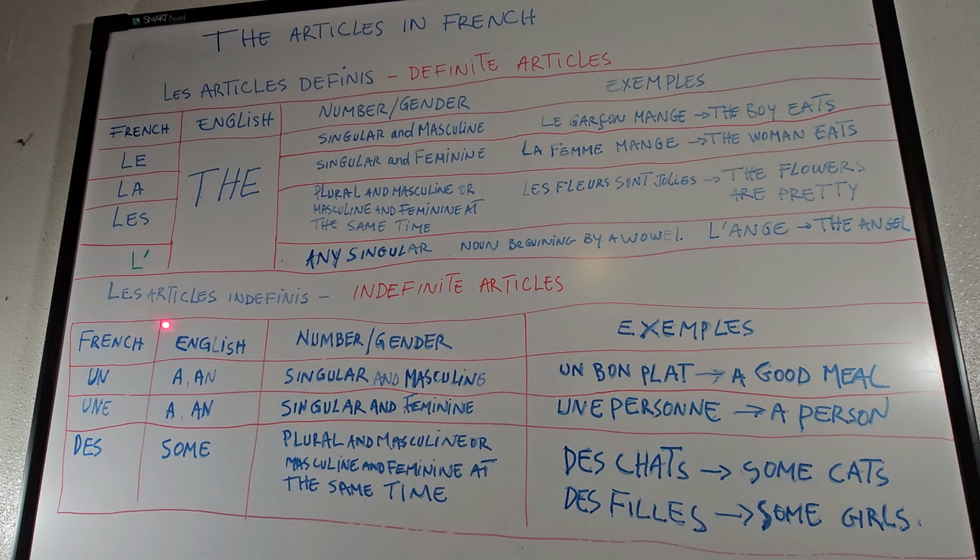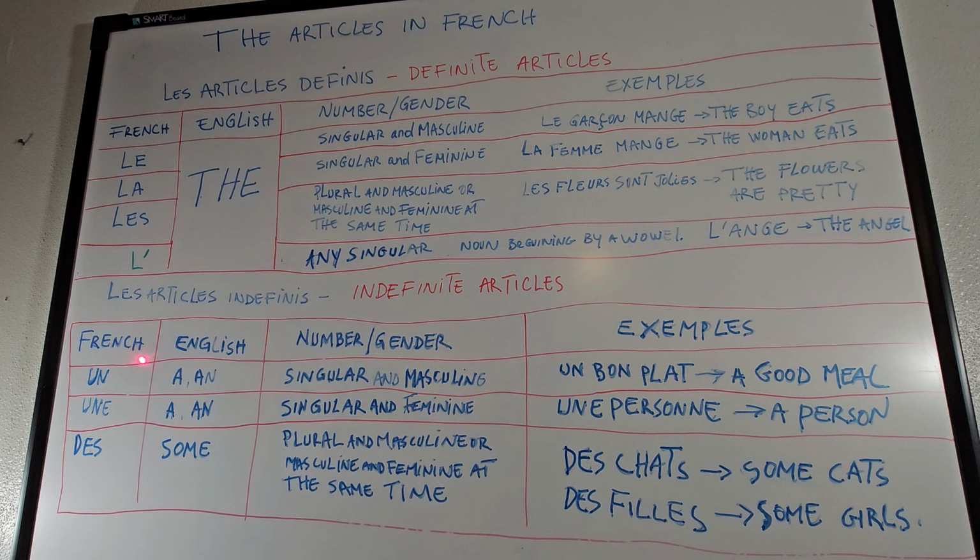The second lane, we've got les articles indéfinis. So here we're talking about indefinite articles. Here we're not talking about any specific thing or human or anything, it's not really specified.